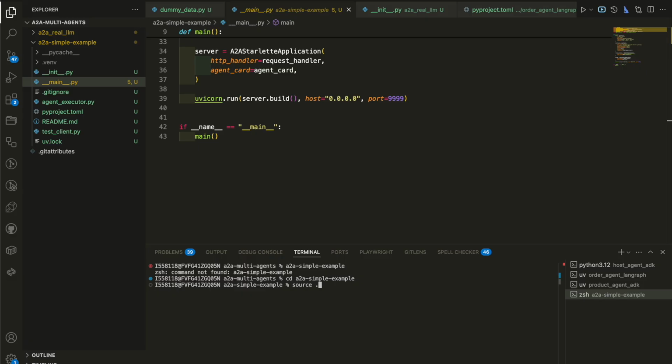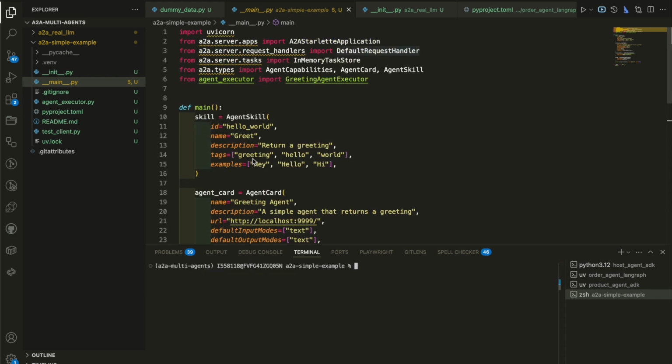I will activate these, all standard Python stuff. I'll just activate the environment there, and then we can proceed. Now the environment is activated, and before I run anything, I'm going to explain what is going on here.